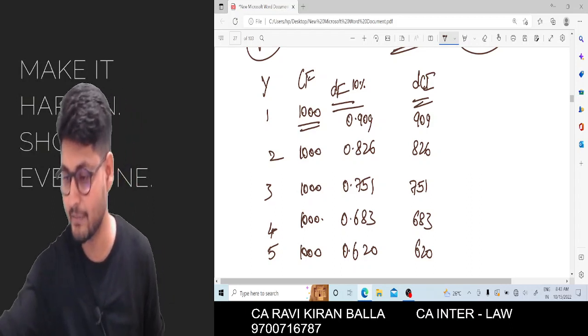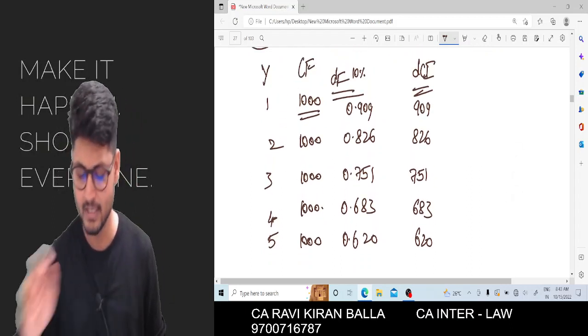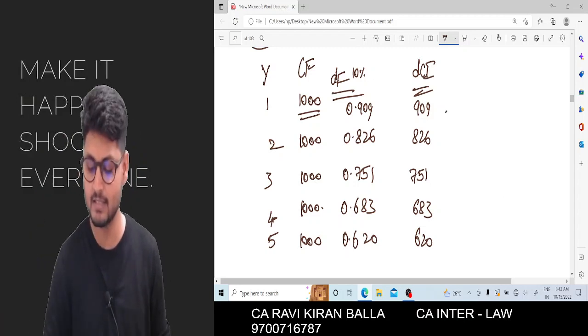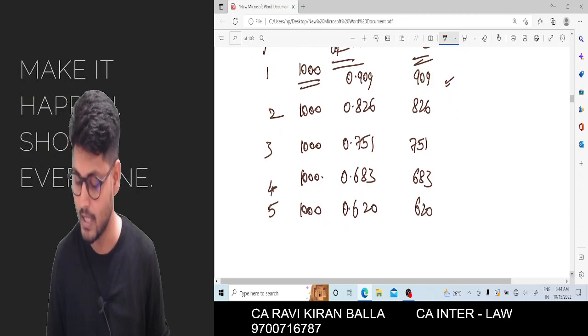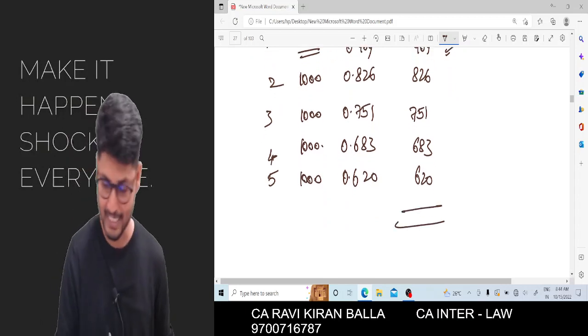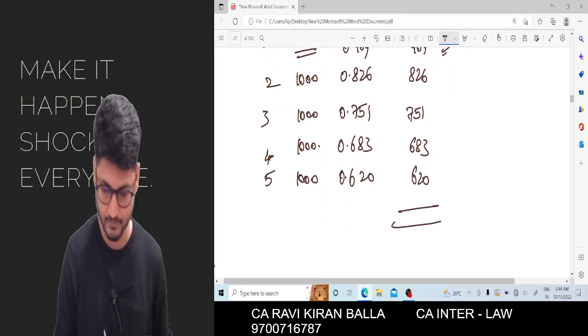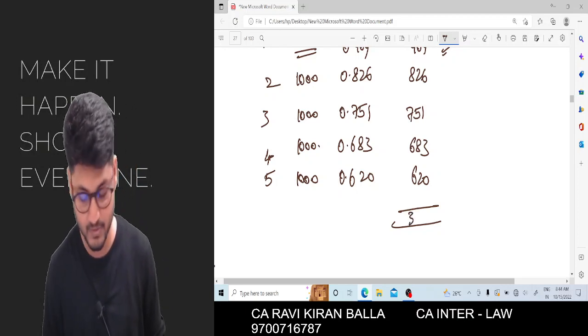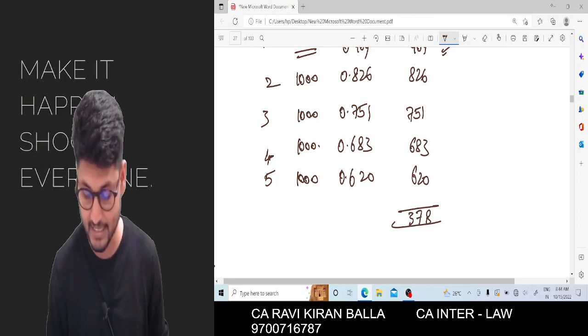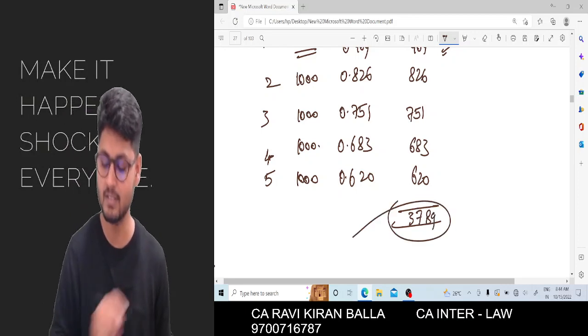So if I calculate everything, 1000 into 0.909 is equal to 909. Now everything I need to add up. 909 plus 826 plus 751 plus 683 plus 620 is equal to 3789. This is the answer for the same.